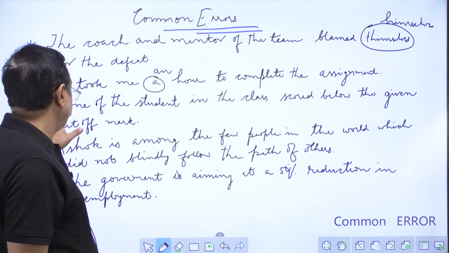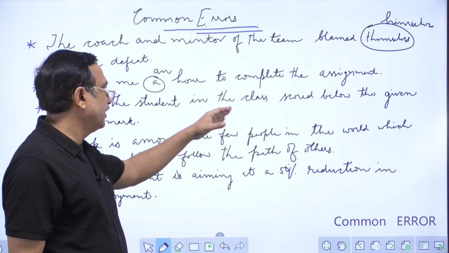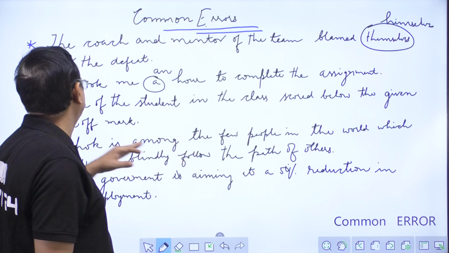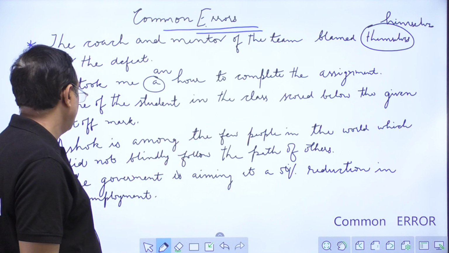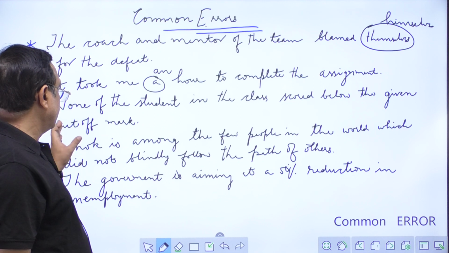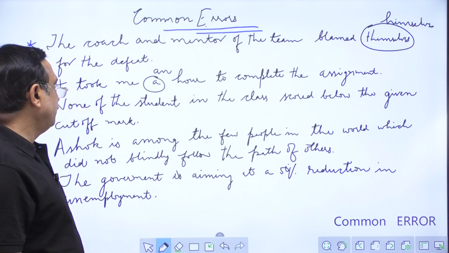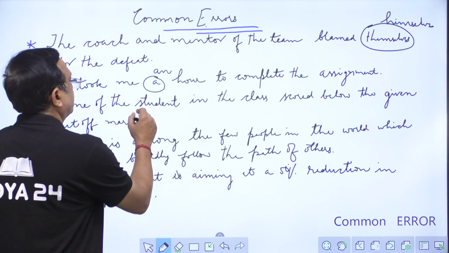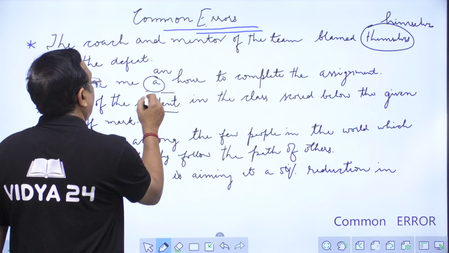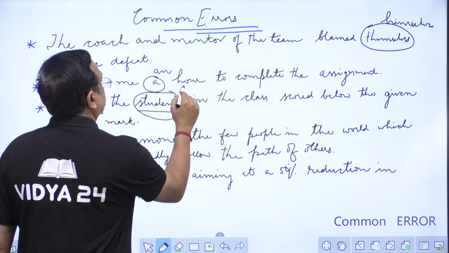Next sentence: none of the student in the class scored below the given cutoff marks. Here none is negative, so we should not have the word student here. It should be replaced by students.